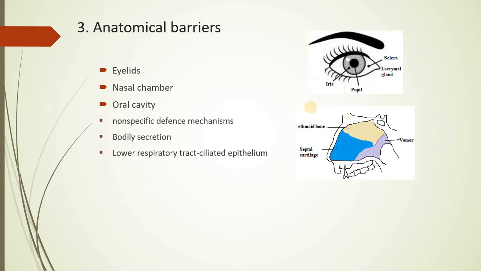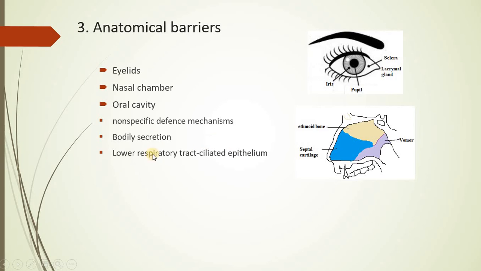We are not choosing only oxygen. We are taking in a mixture of air which may contain different types of microorganisms or particulate matter. These microorganisms or particulate matter get filtered in the nasal chamber itself, and therefore the clean air makes its entry into the lungs through the trachea or through the bronchial system, right?